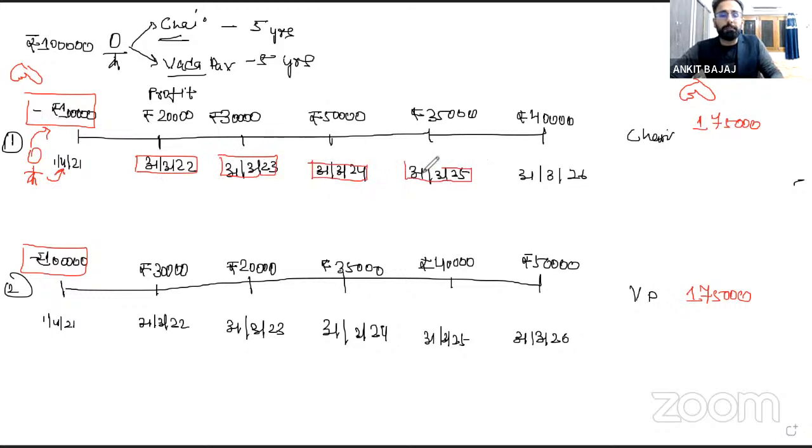And this is not a peer comparison. Why is this not a peer comparison? Because here you are earning profit in the future and you are investing money right now. So there is no peer comparison, right?